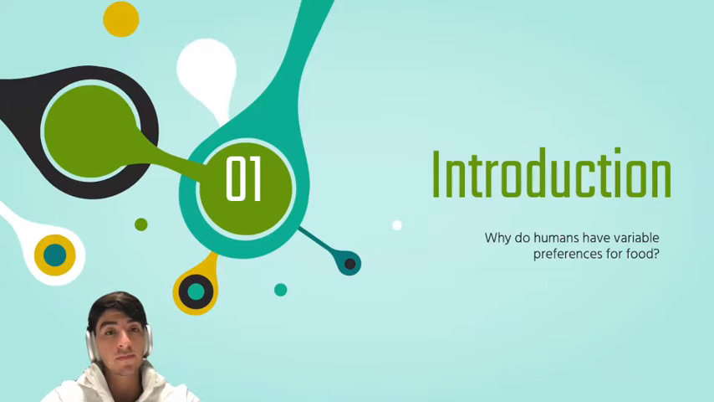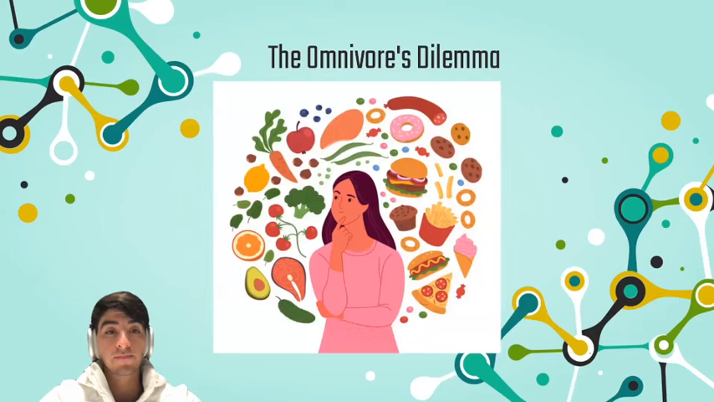the findings. So for our introduction, we want to touch on why humans have variable preferences for food, as this is really what this topic is centered around. And to do so, we really have to begin with the omnivore's dilemma. As we have touched on previously in class, the omnivore's dilemma describes the fact that we as humans are really unique